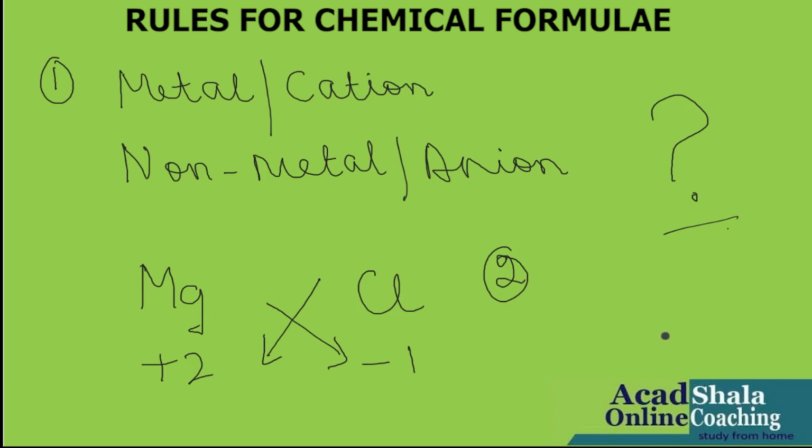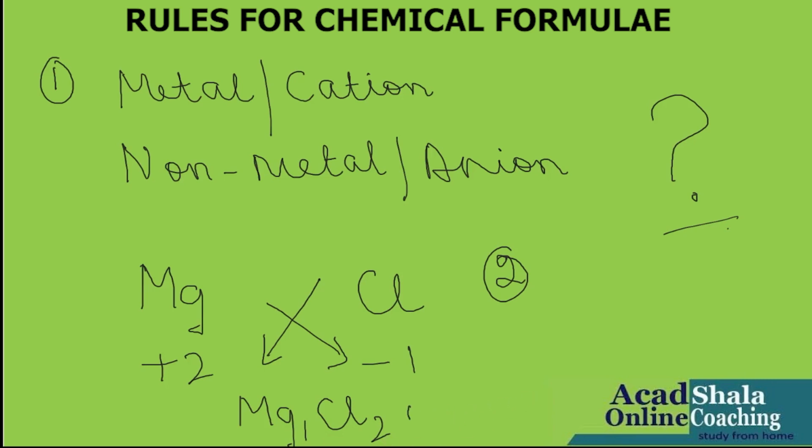Balance the charge or valency. That means, I will show now the last step: Mg will take the valency of chlorine and chlorine will take the valency of magnesium, and it will become Mg1Cl2.